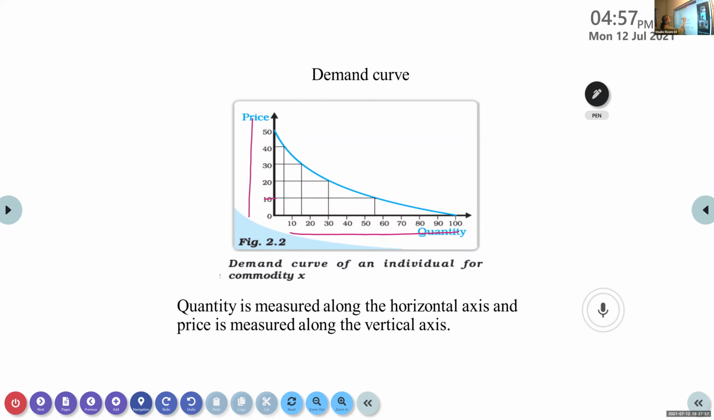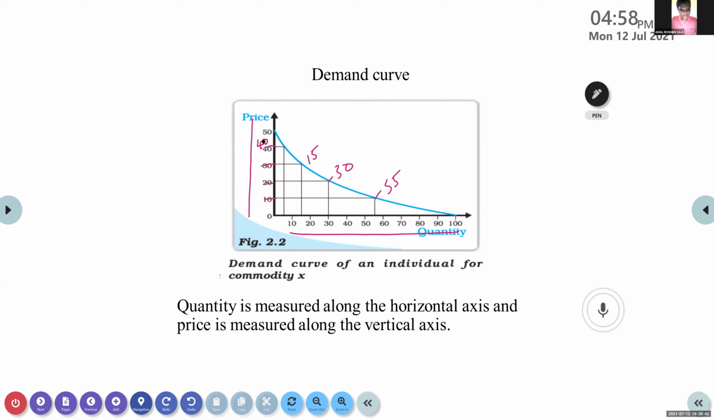Okay. Now, as you can see, at rupees 10, what is the quantity demanded here? How much quantity is demanded? 55. Okay. Now the price is increased to 20. What happened to the quantity demanded? 30. It has reduced to 30. Again, if the price has gone to 30, what happened to the quantity? 15. At 40 rupees, what happened?